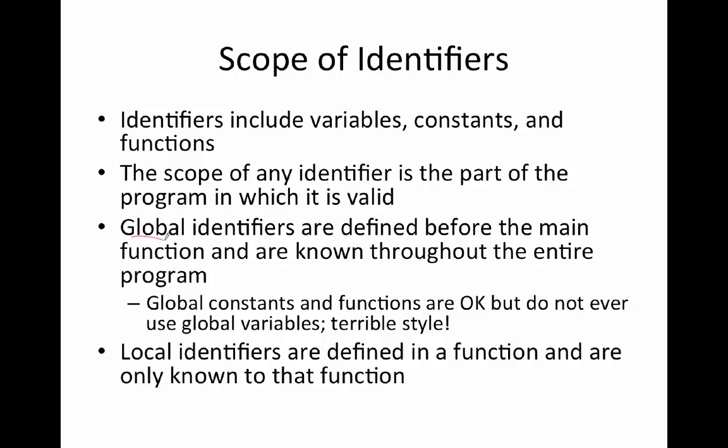Global identifiers are defined before the main function, and they are known throughout the entire program. Global constants and global functions are fine, but do not ever use global variables. That is terrible style. So we're going to say ixnay to global variables. Local identifiers are defined in a function and are only known to that function.